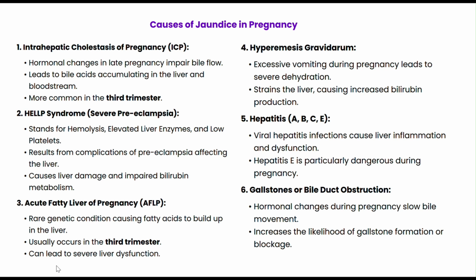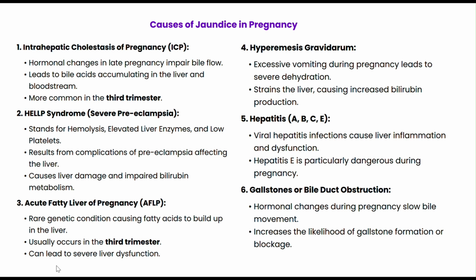We also have acute fatty liver of pregnancy, or AFLP, a rare but serious condition which is caused by the accumulation of fatty acids in the liver. This condition is typically genetic and occurs in the third trimester, often requiring immediate medical intervention to prevent complications.